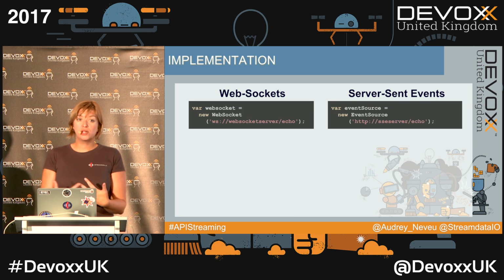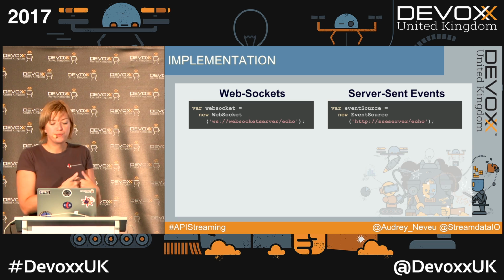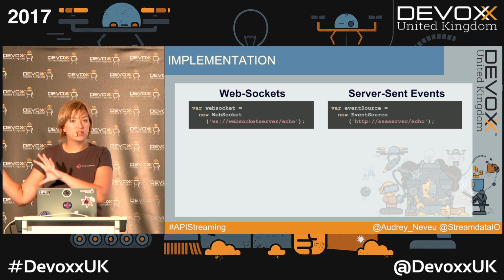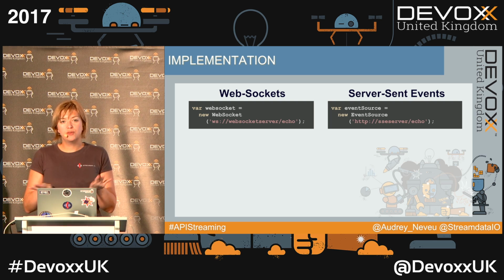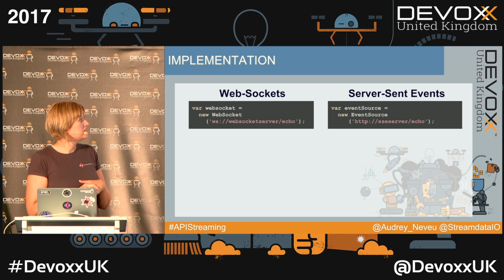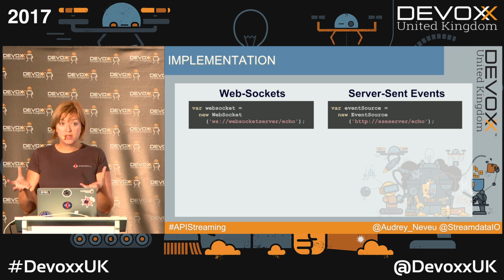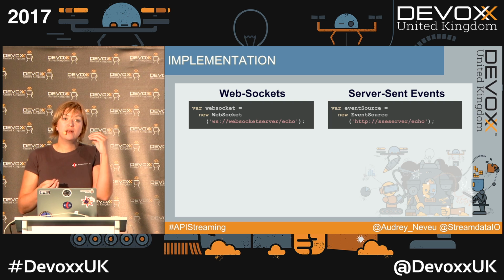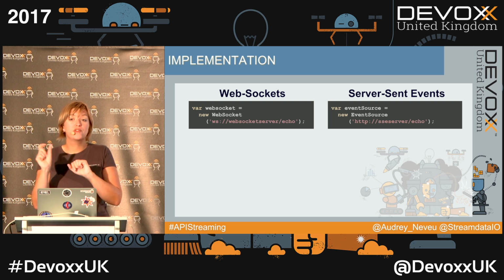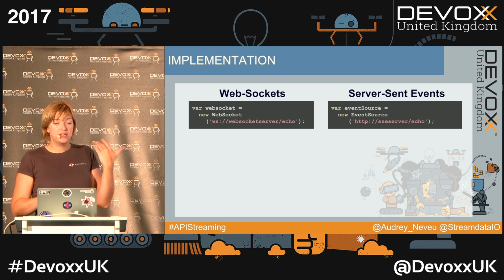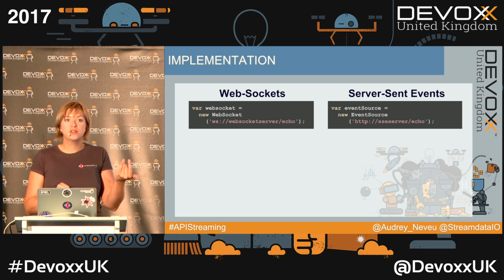Looking at implementation, I took here as an example a JavaScript implementation on the client side, but it will be almost the same thing for every language you would like to use WebSockets and server-sent events with. So in WebSockets, we're going to create a WebSocket object and pass the URL of the API we would like to stream with the ws or wss prefix as a parameter. In server-sent events, we're going to create an EventSource object.